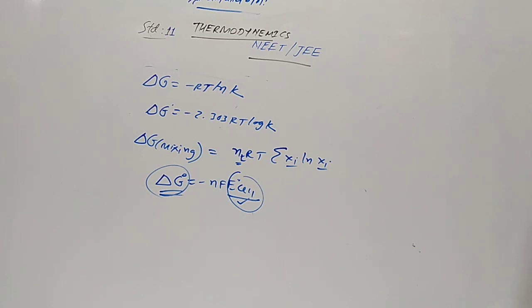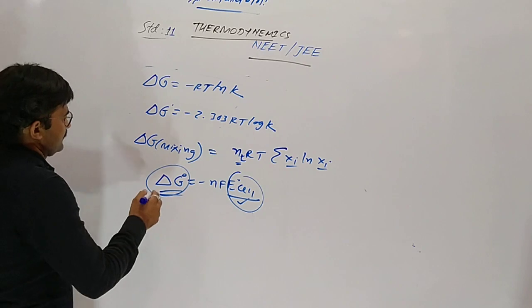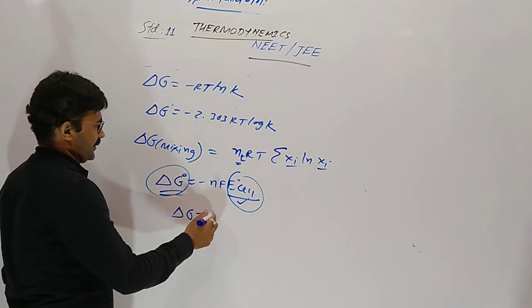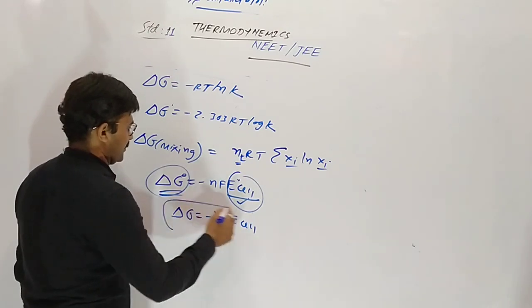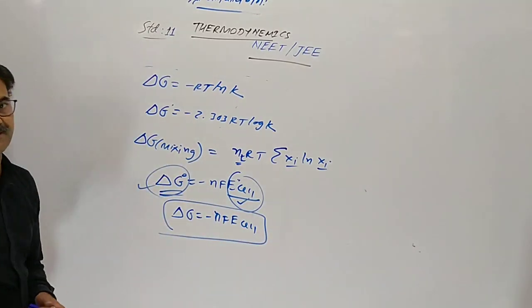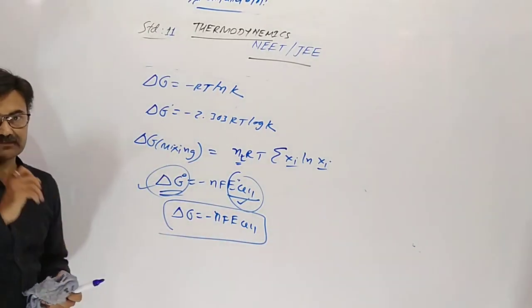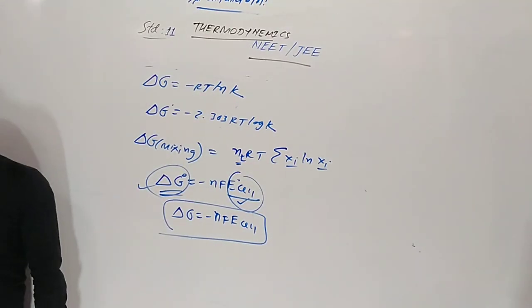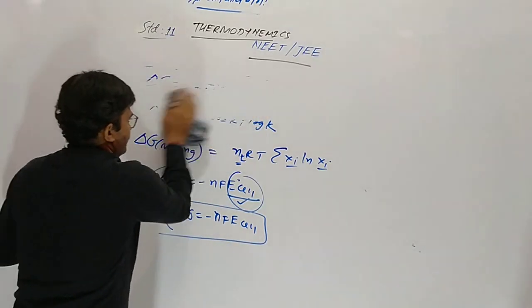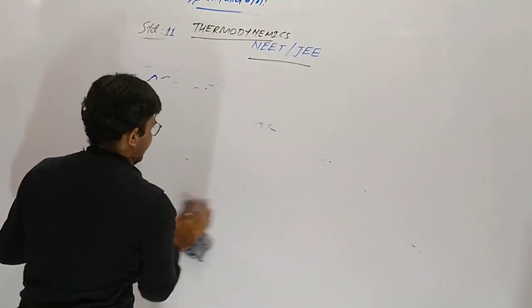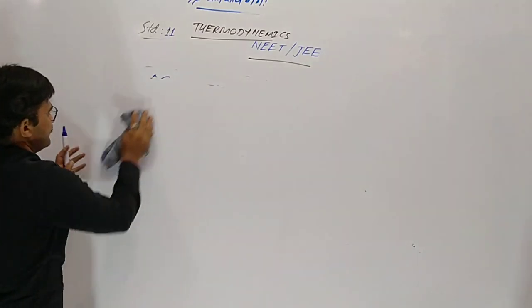If degree is not given, then it should be standard. Delta G is equal to nFE cell. So non-standard, this one standard. Heat of neutralization of strong acid and base.